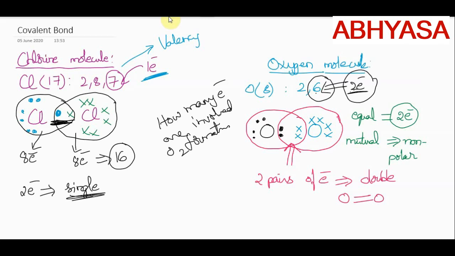We need to count all these 4 electrons, which are common for both the atoms. So what will be the answer? It is nothing but 4. As there is a double bond, each bond involves 2 electrons. So totally there are 4 electrons involved during the formation of oxygen. Now let's move to another example.